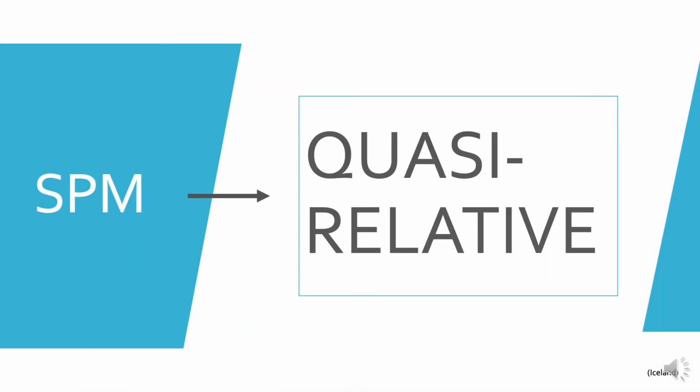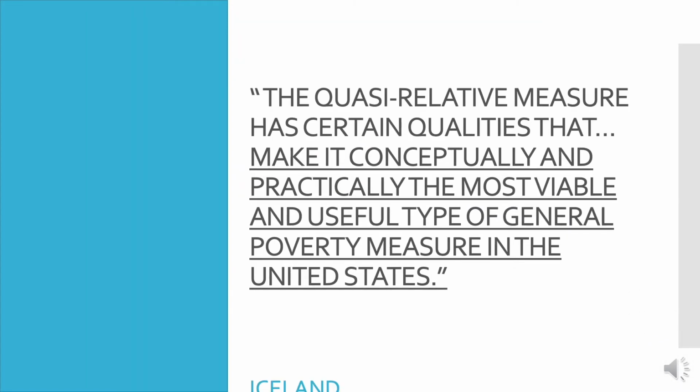Some of the issues with OPM are addressed with the SPM, or the Supplemental Poverty Measure. The SPM is quasi-relative, which means it has both relative and absolute aspects. We agree with Ashlyn's view when he says that the SPM is conceptually and practically the most viable and useful type of general poverty measure in the United States.